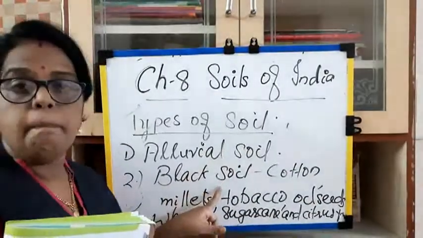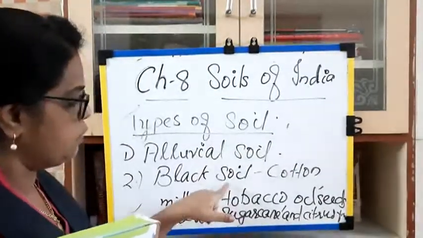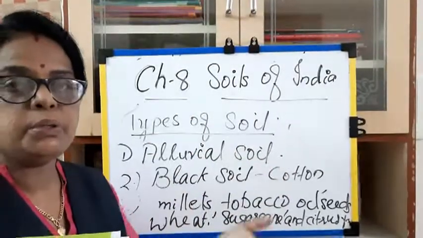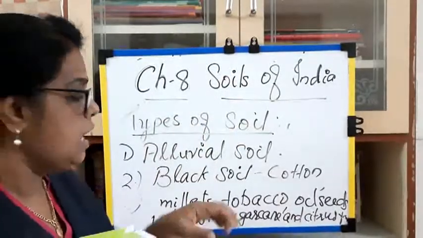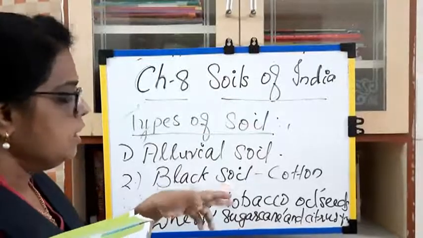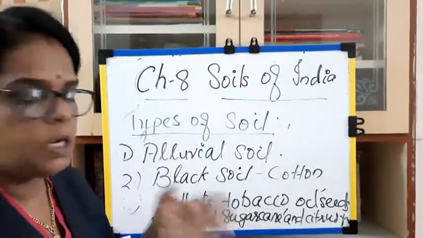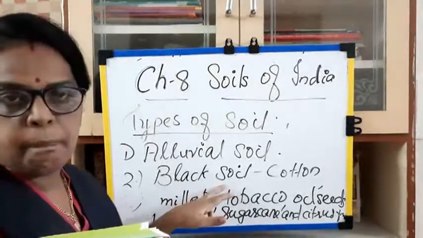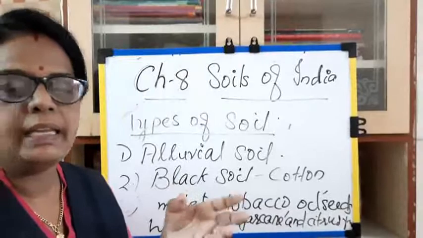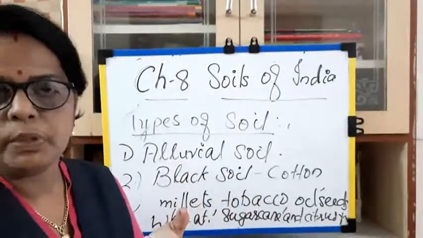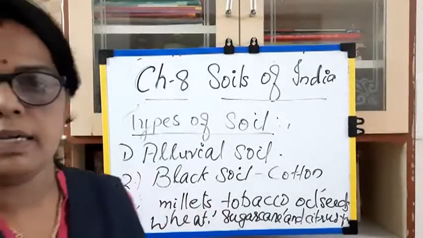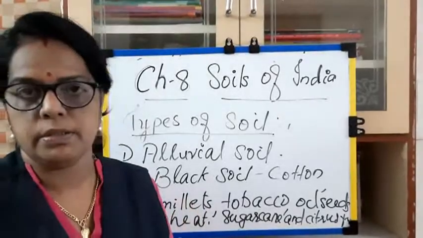Next one is the black soil. This black soil is formed from lava. Everyone knows that lava comes from the volcanoes, and this lava solidifies and, after cooling, the rocks break into small pieces and make black soil. This black soil is always clayey, and it has moisture. This black soil is found in Gujarat, Maharashtra and Madhya Pradesh.